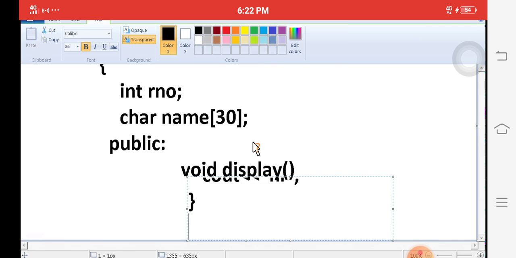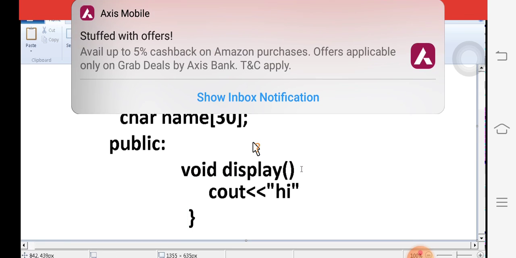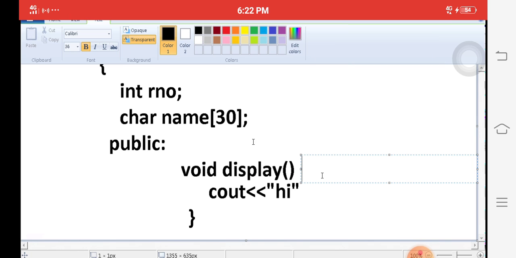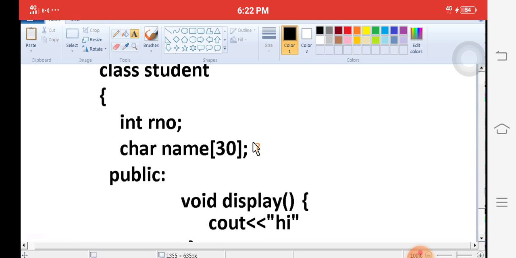Once the function is complete, simply cout, hi message, then close, semicolon. Then simply open, close. After completing that, simply close the class with a semicolon. Here clearly observe what we are writing.